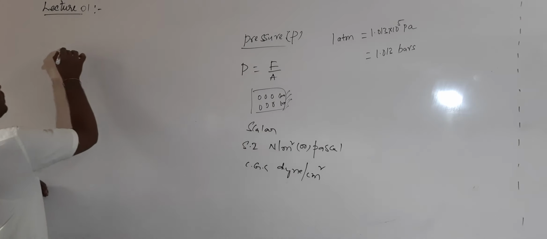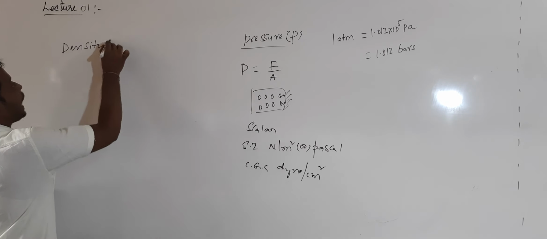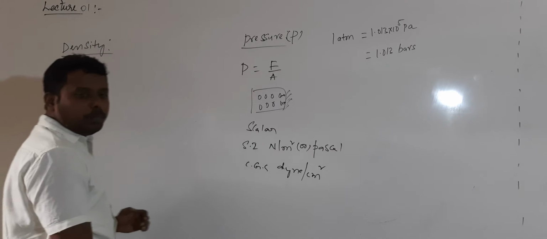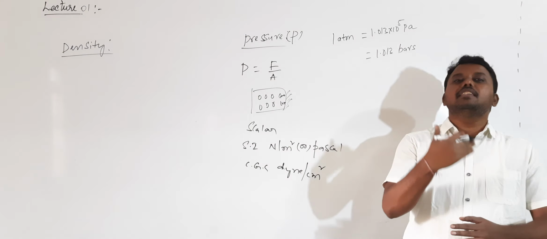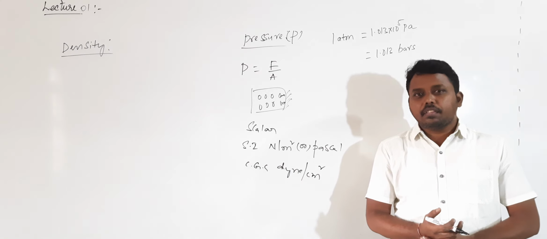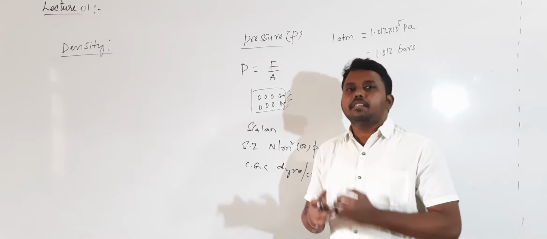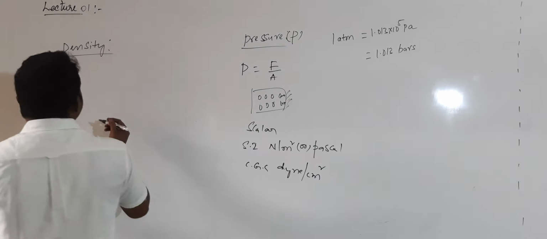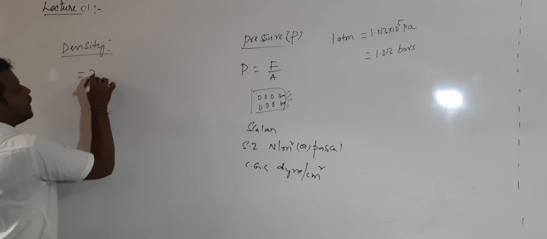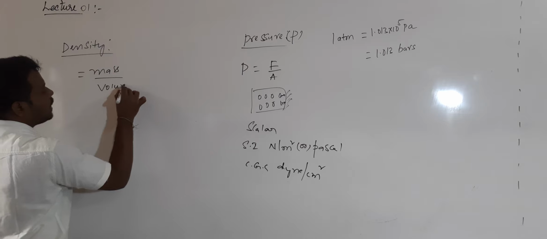So what is the meaning of density? Density is one of the macroscopic properties. Properties are of two types, microscopic or macroscopic. Large scale properties are called macroscopic, small scale properties are called microscopic. So density is one of the macroscopic properties of the fluid. Density of a fluid is defined as how much mass of the fluid divided by volume. So mass by volume will give us density.